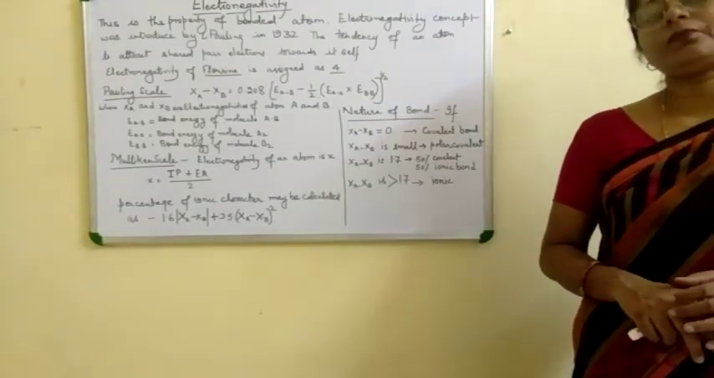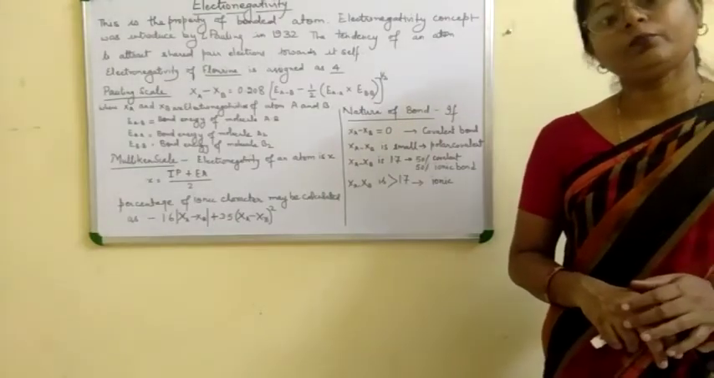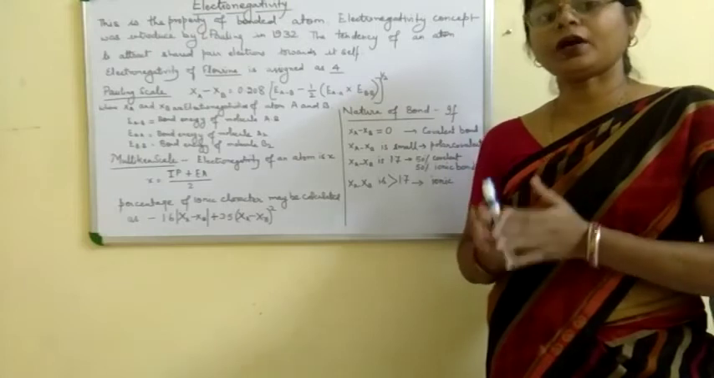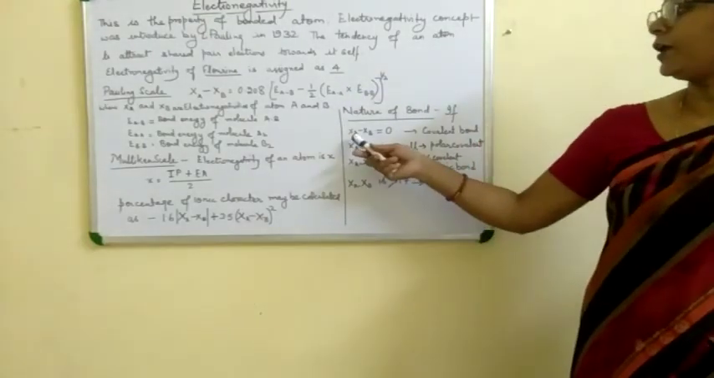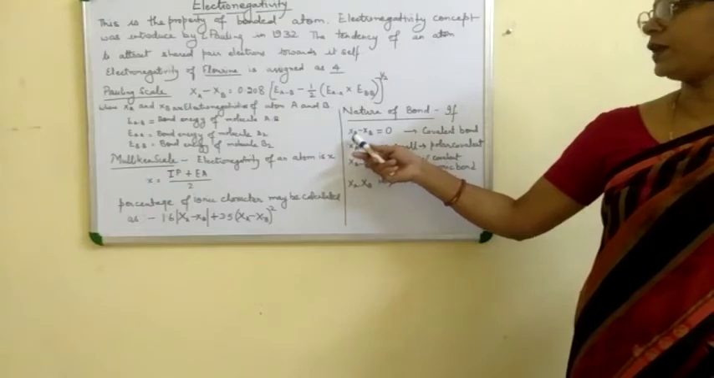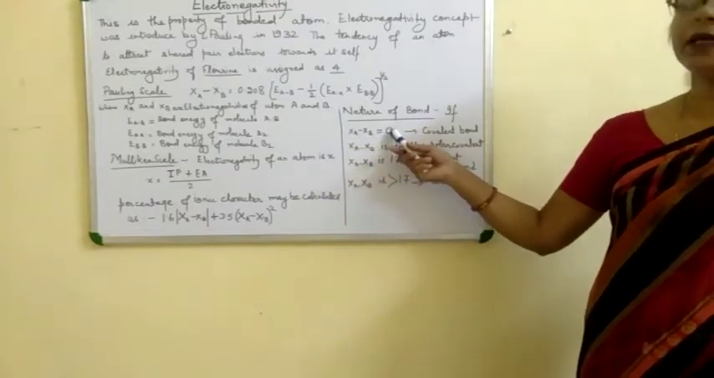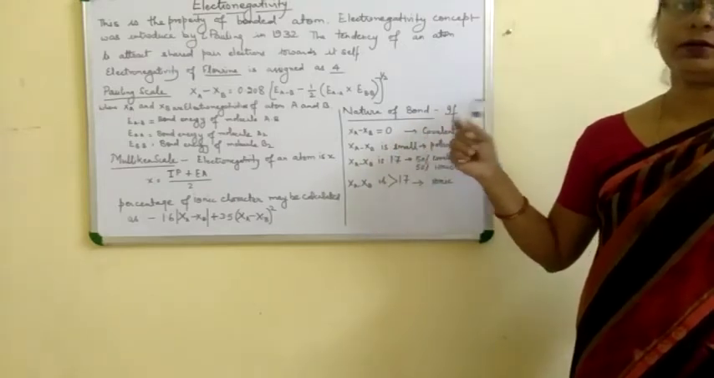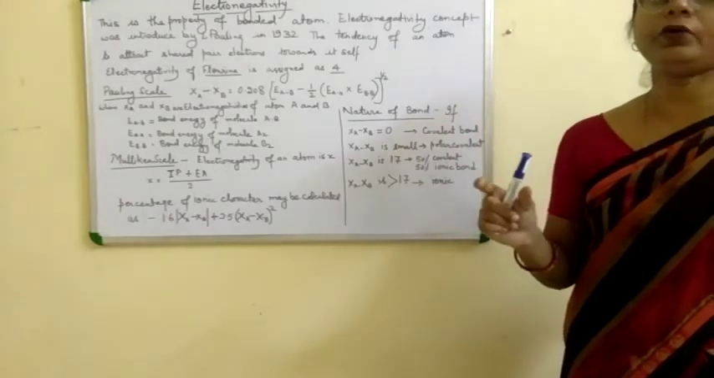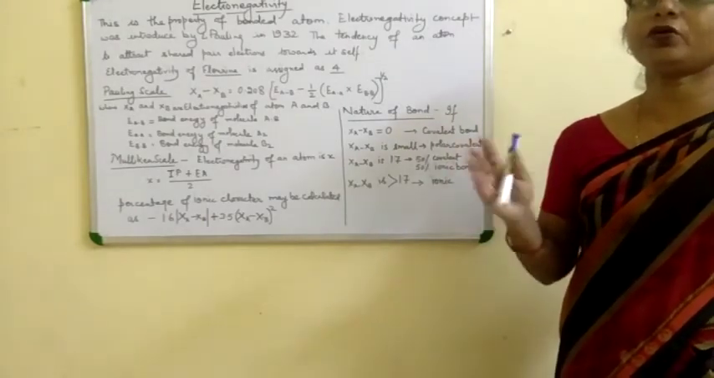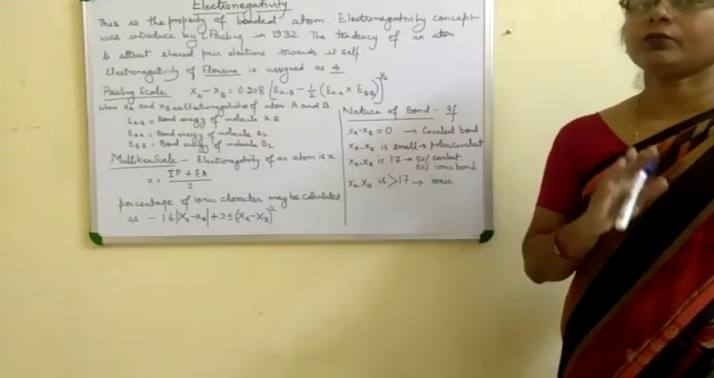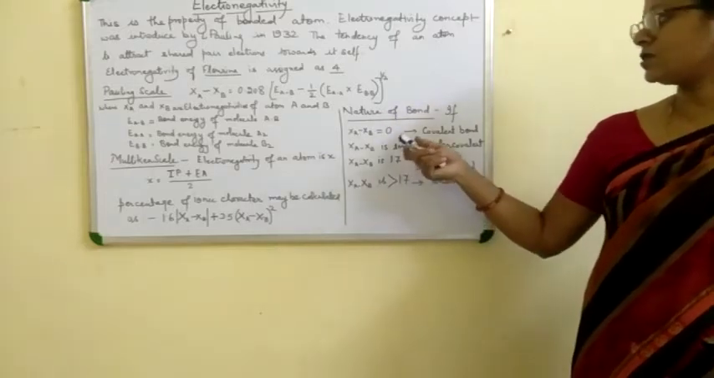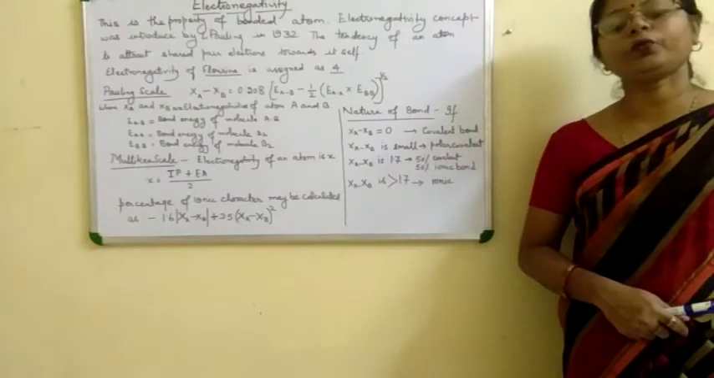Electronegativity also decides the nature of the bond, whether the bond is covalent, polar covalent, non-polar covalent or ionic. If the electronegativity difference between atoms A and B is 0, then the bond is a pure covalent bond. This means when similar atoms are combined together, like hydrogen, chlorine, oxygen molecules, both the atoms are of the same element, their electronegativity difference is 0, that's why they form a pure covalent bond.